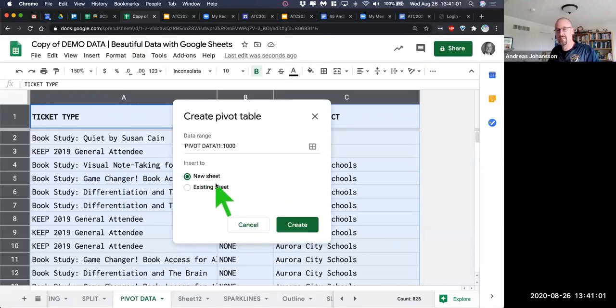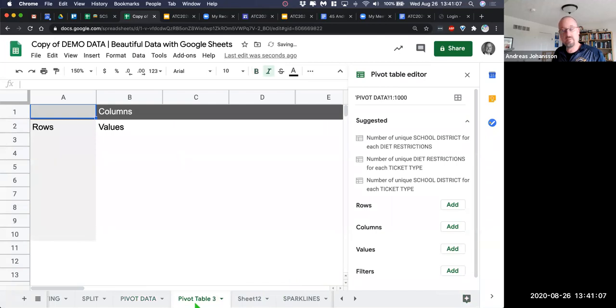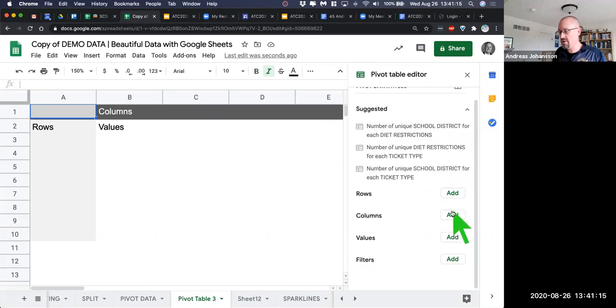I'm gonna make a new sheet. Sometimes I'll put a pivot table in the existing sheet, but I usually do a new sheet. It'll create one for you at the bottom, calling it pivot table 3 or whatever the pivot table is. And then you'll see you have rows and values. And then you get a data sorter over here to the right. Notice that you have rows, columns, values, filters. So very handy, and I'll show you here in a little bit.